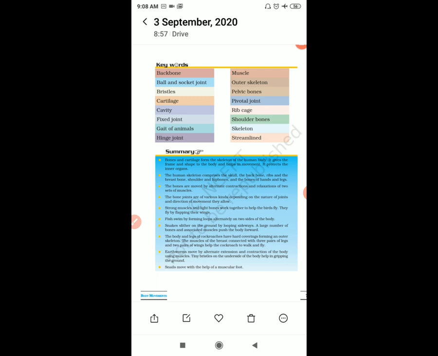Then the skull, it contains 22 bones. Mostly all are joined together. Only the lower jaw can move. The rest of the bones in the skull cannot move. And it protects a very important part of our body, that is the mind. Yes, right?